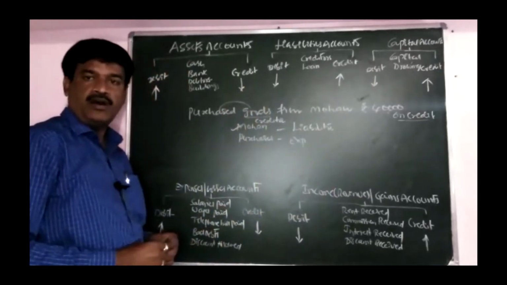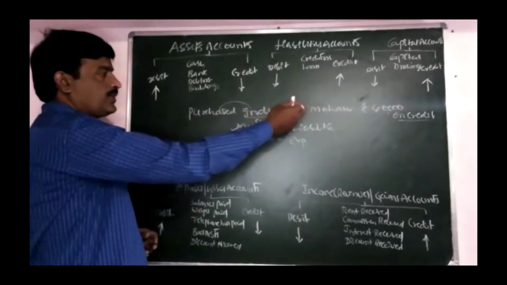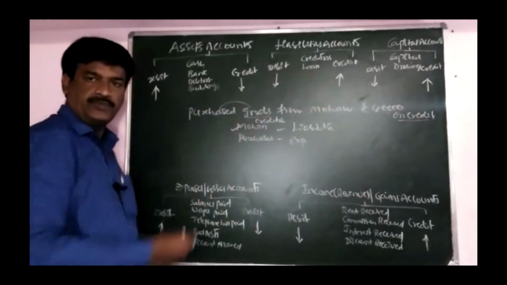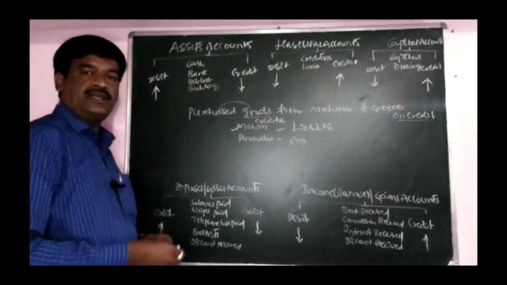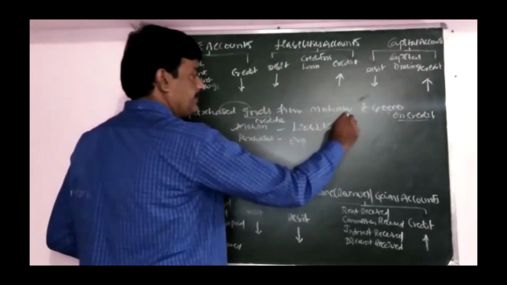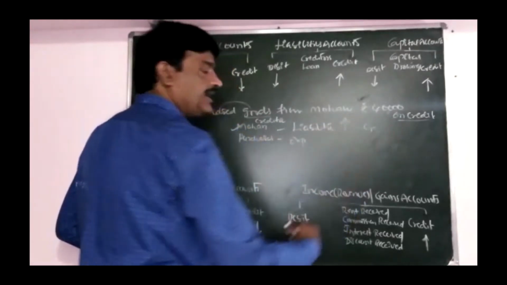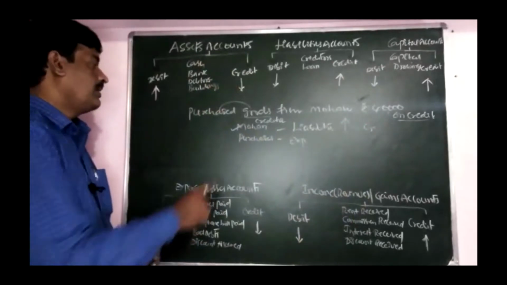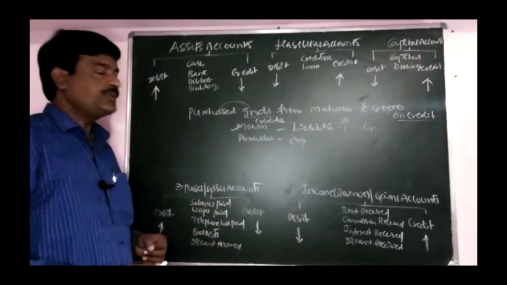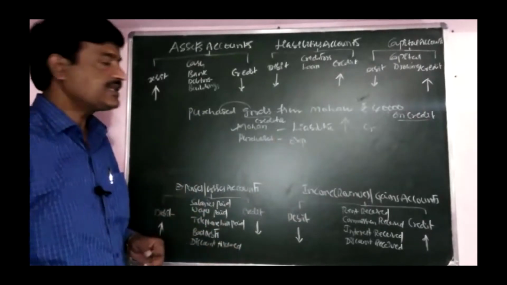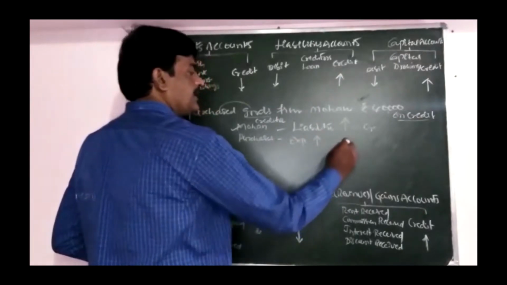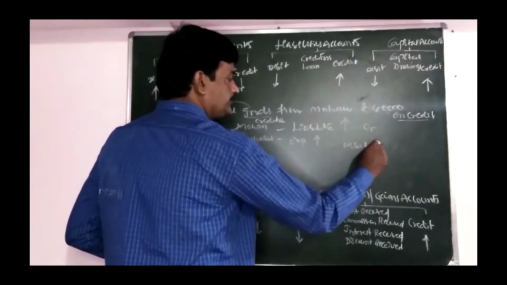Concentrate on Mohan. Due to Mohan or due from Mohan? When we are purchasing goods from Mohan on credit, it is due to Mohan. Due to Mohan is a liability. Our liability is increasing. Increase in the liability is credited. Now purchases. Every purchase of goods is an expense. Our expense is increasing. Increase in the expenses is debited.